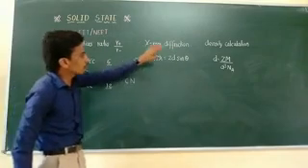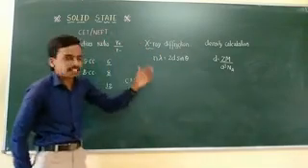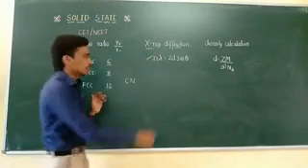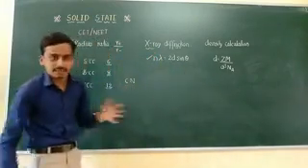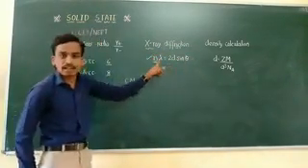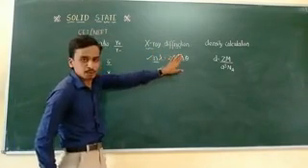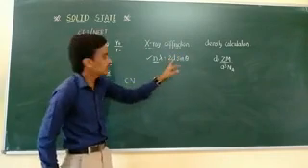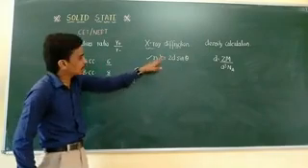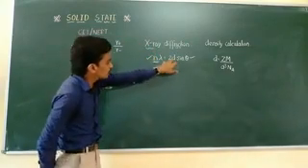It is used to calculate the edge length. It is an experimental method, and in theory it is not explained in detail, but from the competitive exam point of view it is quite important. n lambda is equal to 2d sin theta, where n is the order of diffraction, lambda is the wavelength of the light used, and d is the distance between the planes, which you can consider as the edge length. Theta is the angle of incidence of the ray. This is quite important in the calculation of the width, which is nothing but the edge length.